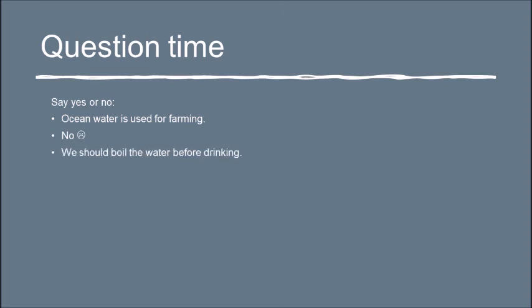It's question time. Say yes or no. Ocean water is used for farming. No. We should boil the water before drinking. Yes, very good. Water becomes dirty when we dump garbage in it.